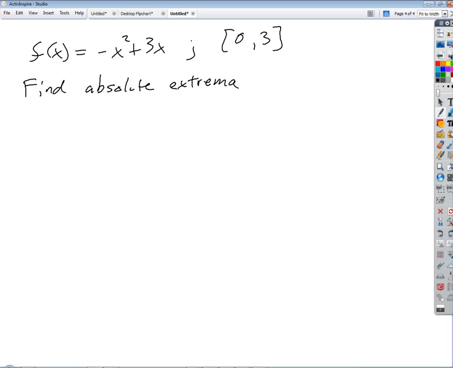Okay, so the problem then maybe is the endpoints are easy to find, but how are we going to find the other x values where the relative extrema, the peaks and valleys, occur? Now remember, there were two kinds of peaks and valleys. This was like a week ago or close to it. There were two kinds of peaks and valleys that we looked at, right?